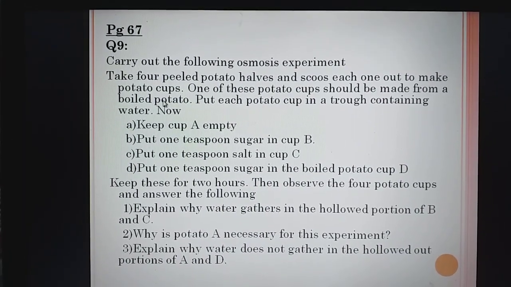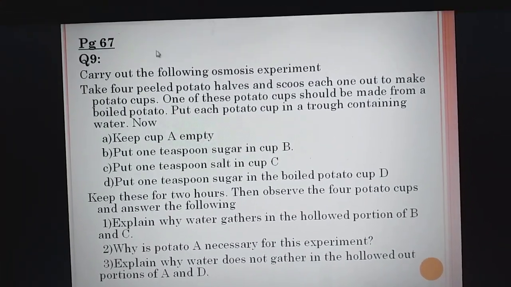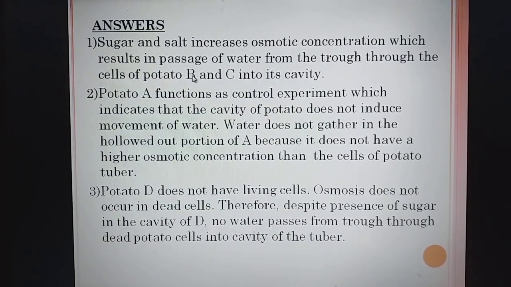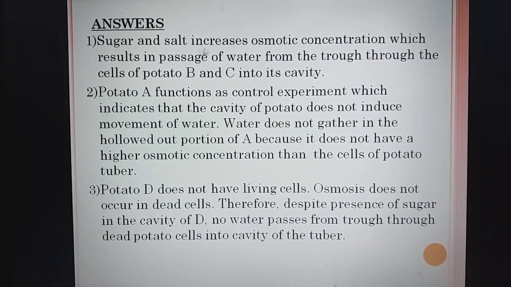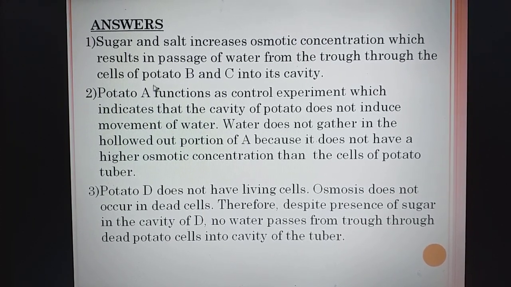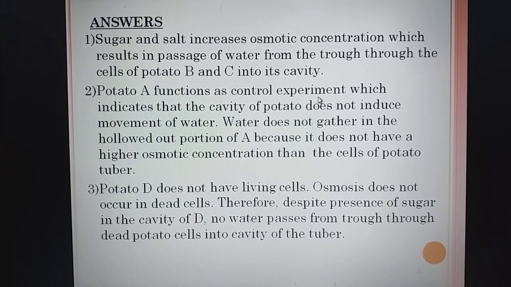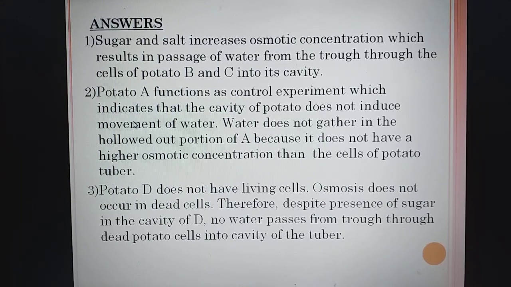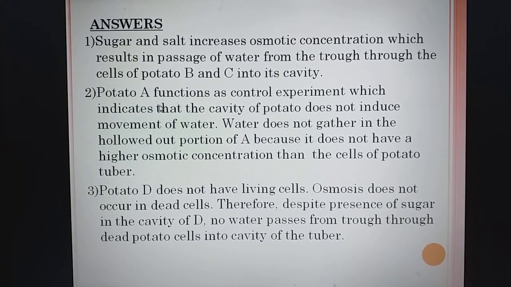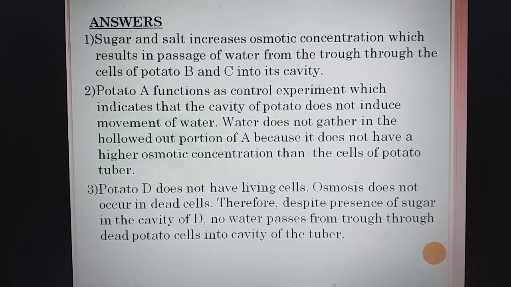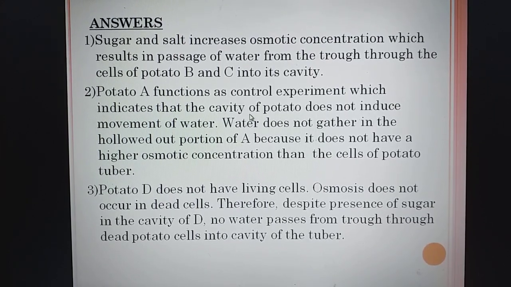This is the question, so you write the question in your copy. Already I have explained. This is the question and this is the answer. See here, the first answer: sugar and salt increase osmotic concentration, which results in passage of water from the trough through the cells of potato B and C into its cavity. The second question was: why is potato A necessary for this experiment? Because potato A functions as a control experiment which indicates that the cavity of the potato does not induce movement of water. Water does not gather in the hollowed out portion of A because it does not have a higher osmotic concentration than the cells of the potato tuber.